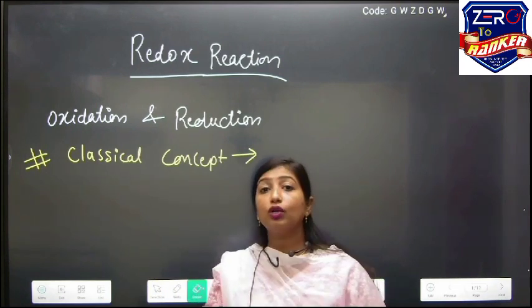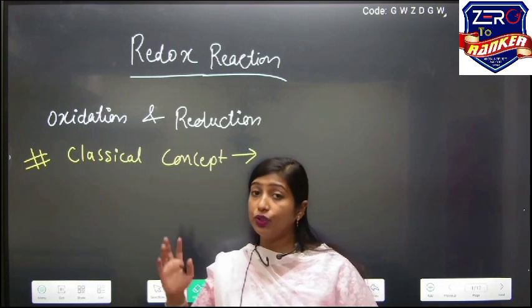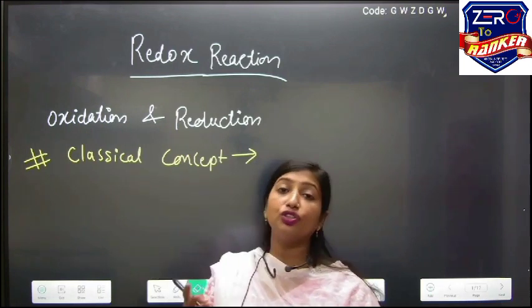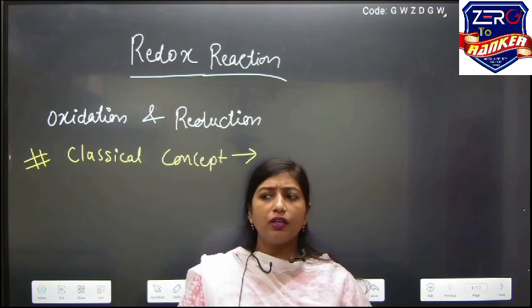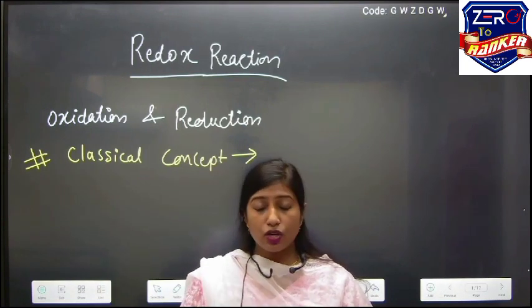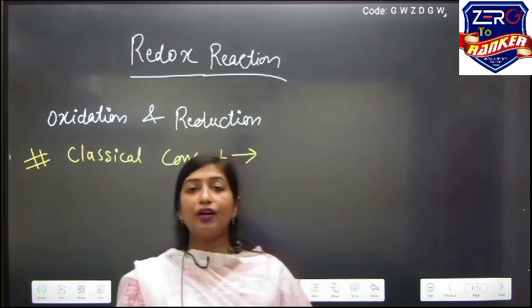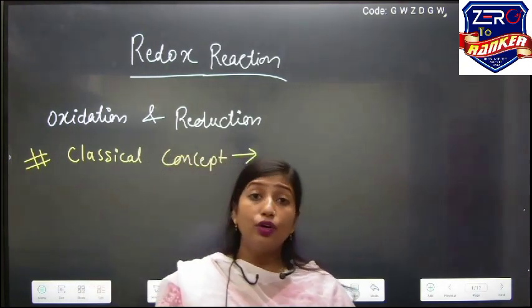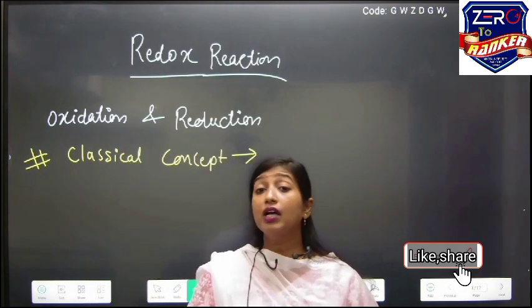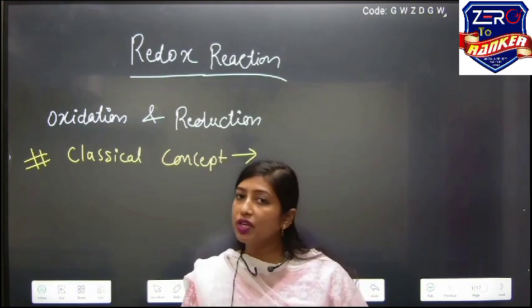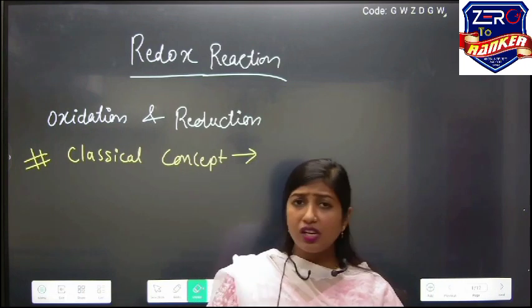These are corrosion of metals, which is based totally on redox, that is oxidation and reduction of those metals. Another example is rancidity of food articles, because the oil present in the food articles undergoes redox, or you can say oxidizes or reduces. Because of that they have a foul smell. That is also an example of redox. So these are the general applications.